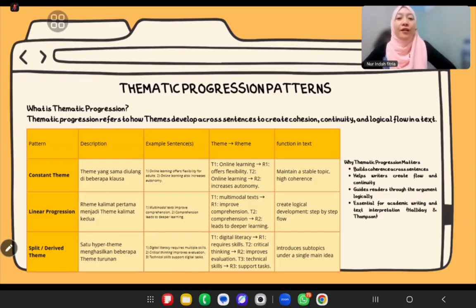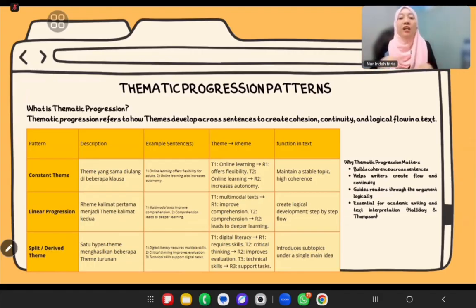Okay, why does this matter? Why do you think this matters? When we understand thematic progression, we can see, first, how writers maintain cohesion; second, how they guide the reader logically, and how arguments are built in an organized flow. And of course, in academic writing, especially in research or essays, this is essential.